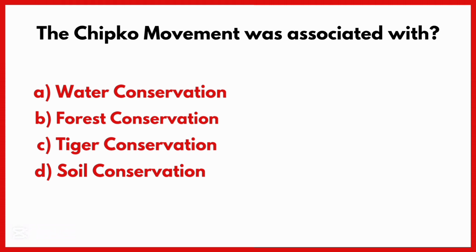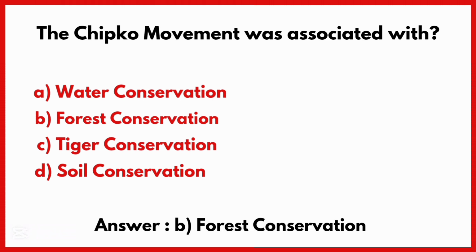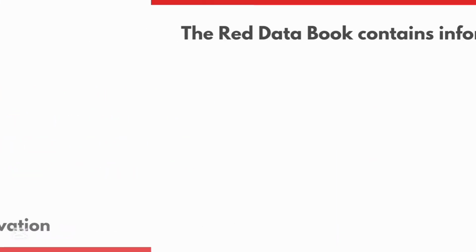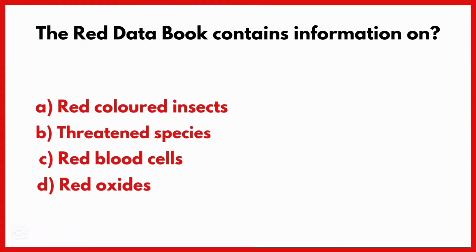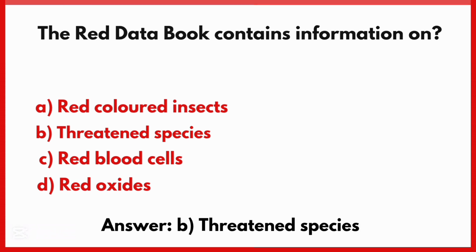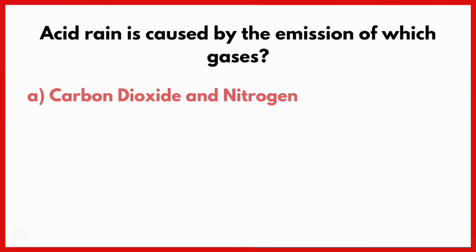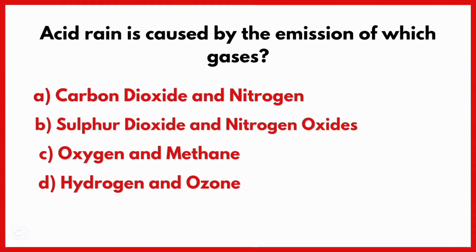Correct answer is option B. Forest conservation. The Red Data book contains information on. Correct answer is option B. Threatened species. Acid rain is caused by the emission of which gases?